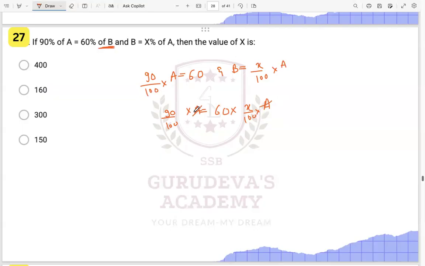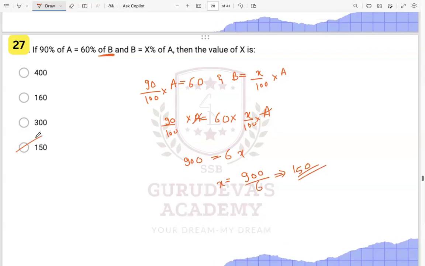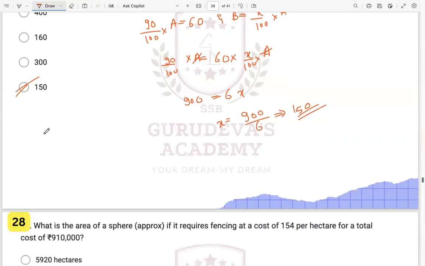We have to find the value of X over here, right? The value of X will be nothing but this will become 900 over here. 900 will be equal to 6x, right? 900 will be equal to 6x, or X will be equal to 900 upon 6, which is 150 over here, right? 150. Very simple question. You just have to put in the values over here.